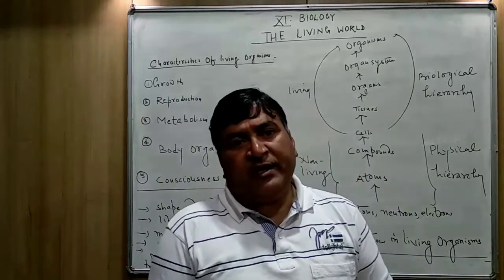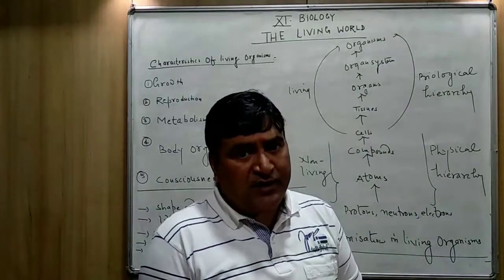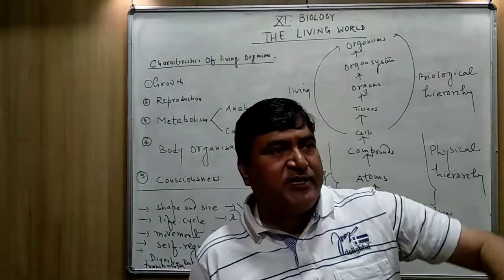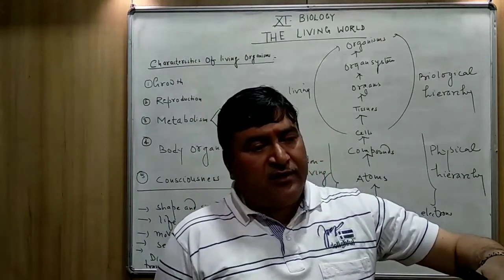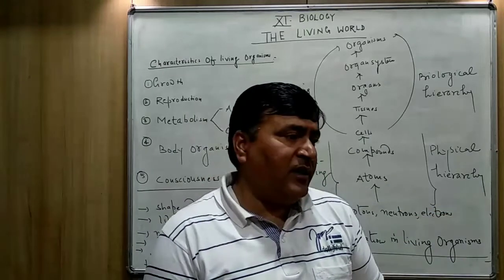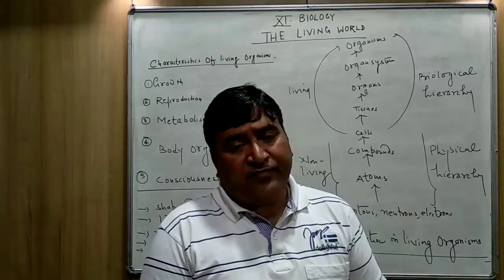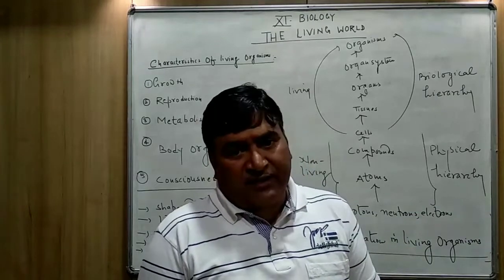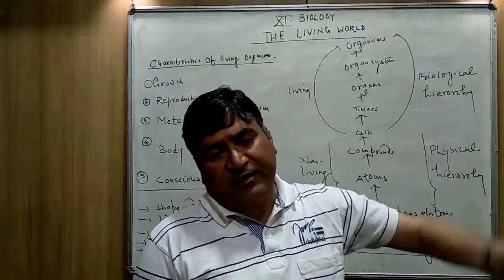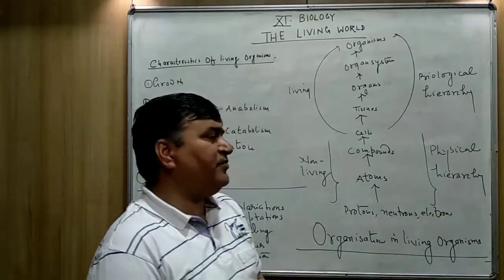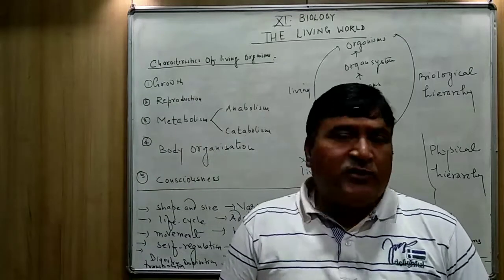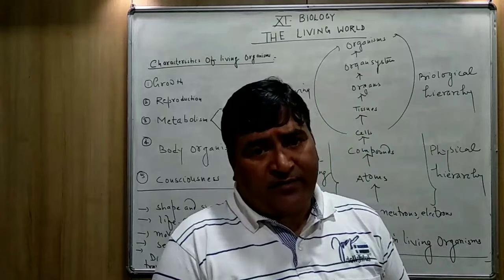Then embryo again gives rise to the new plant. It forms the radicle, plumule, cotyledons, and there is the germination of the seed. Means what is going on? The growth is going on. And again, that seedling, the small plant, grows into the herb, then shrub, and then the tree. Especially, I am telling you, the plants' growth takes place throughout their life.